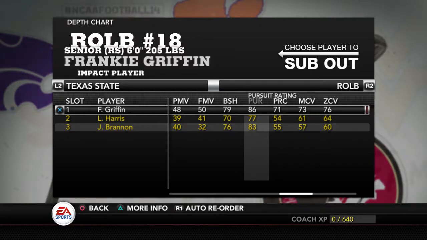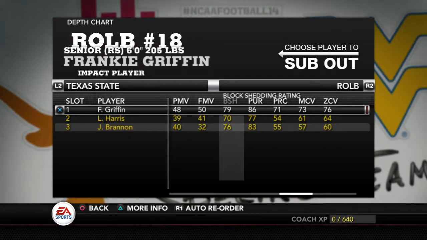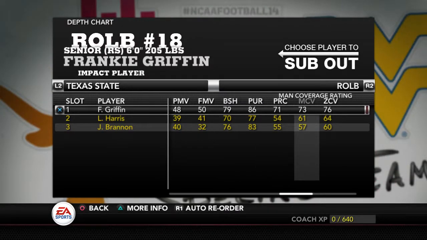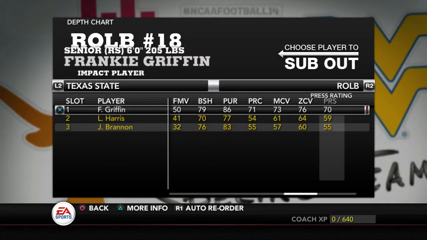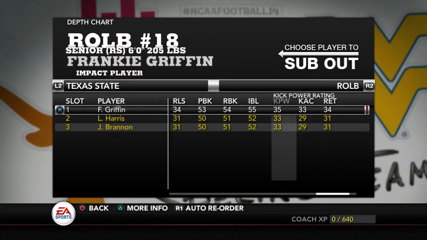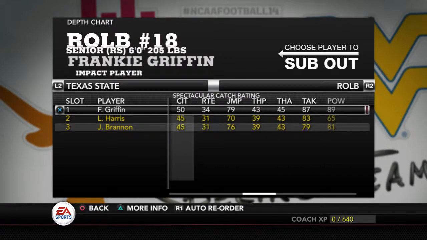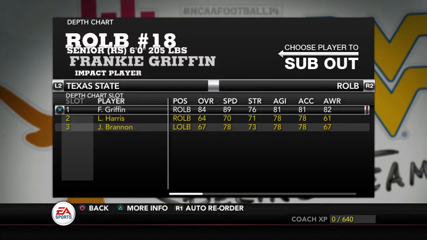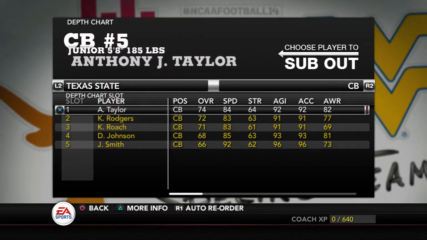He's got good pursuit. He's got good block shed. He's a little slow on the play recognition. His coverage is a little iffy, but he's got good tackling skills, which is good. That's what we need. And he's got good speed, which is going to be our fastest linebacker, which is definitely a lack on our defense.